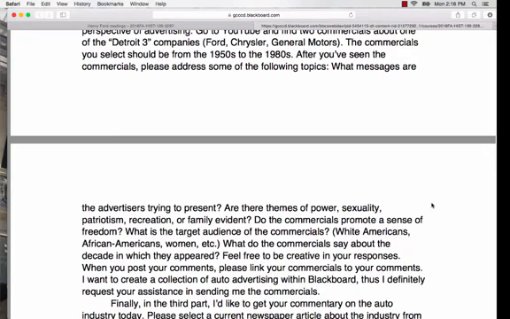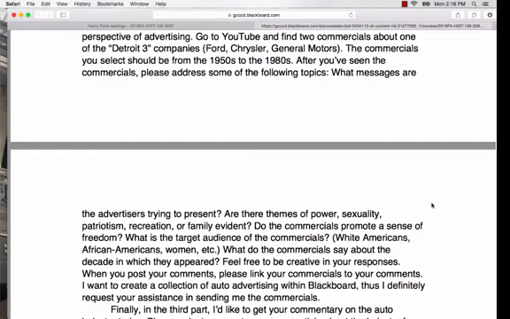And also talk a little bit about the target audience. Is the audience geared more toward white Americans, or is there more of an aim toward African Americans too, or women, younger people, older demographics? And what do you think the commercials say about the decade in which they appeared? What do the commercials tell you about the 1950s culture, or the 1960s, or the early to mid 1970s? So those are some of the things that I'd like for you to look at as you examine your commercials, and feel free to be creative in your responses.